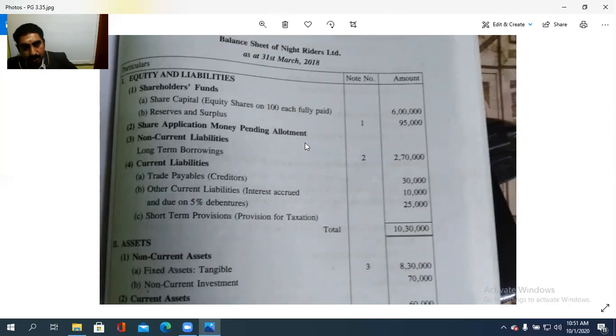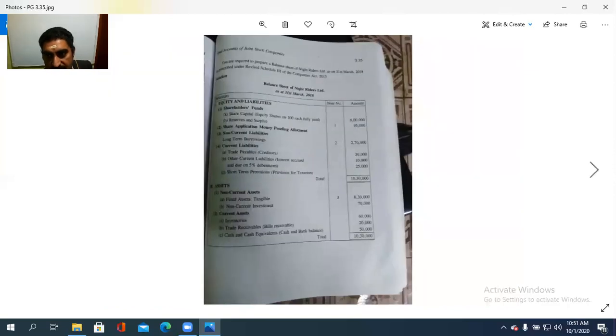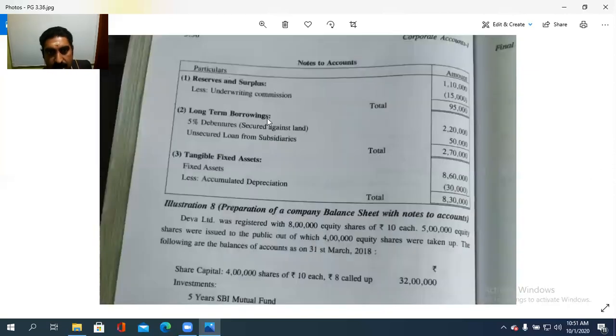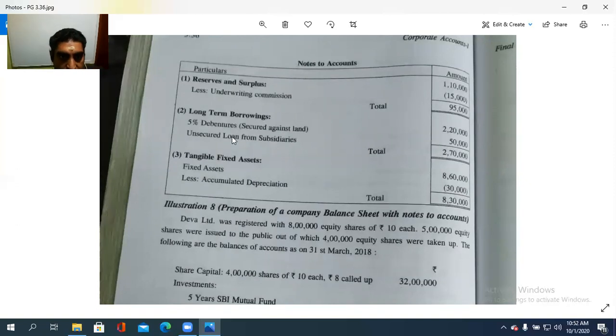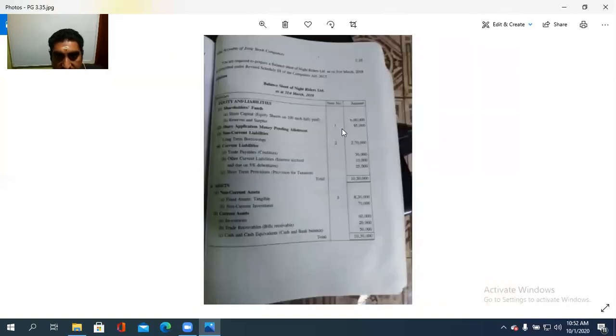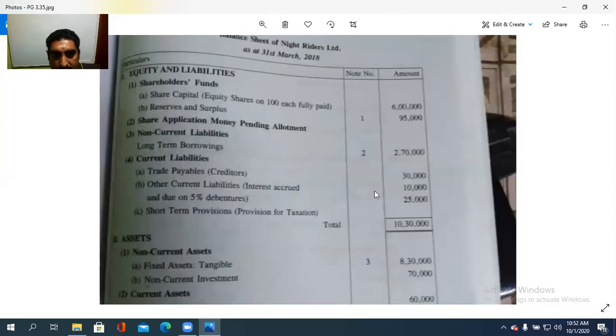Non-current liability is the third item. Under that, long-term borrowings, the second note to accounts. We will check it. What is that? Long-term borrowings: 5% debentures secured against the land, 2,20,000, and unsecured loan from subsidiaries, 50,000. 2,70,000 is the total for long-term borrowings. That we are putting here. Non-current liability has only one item, long-term borrowings, 2,70,000.